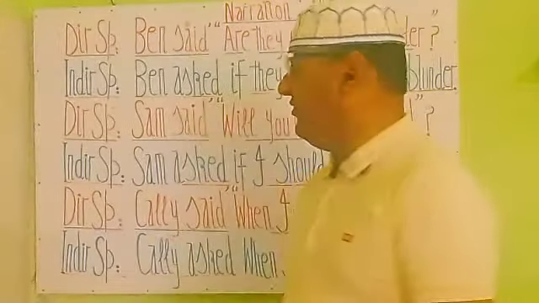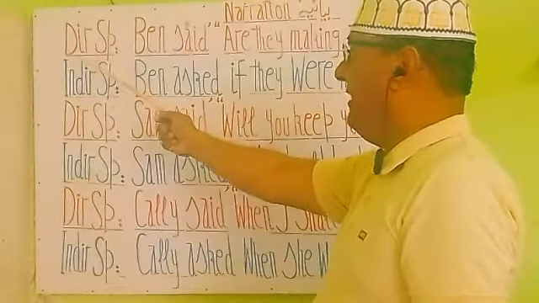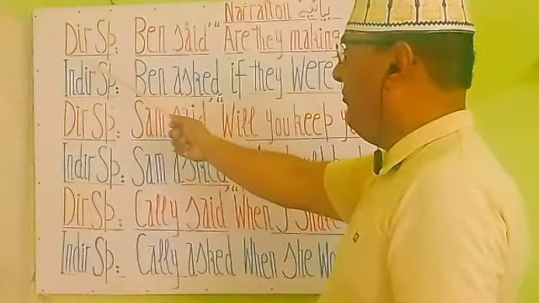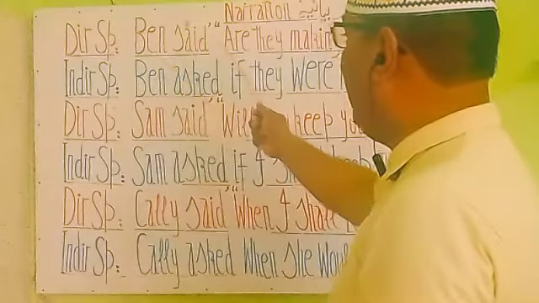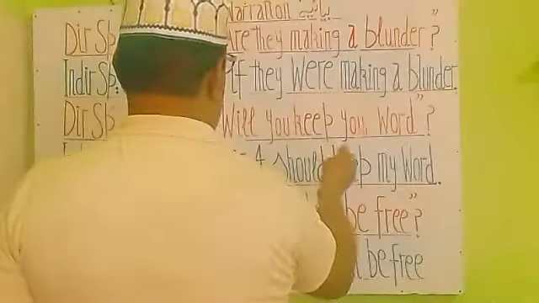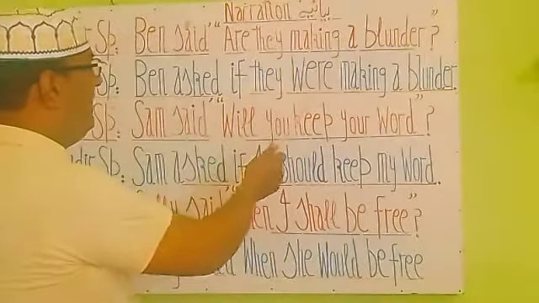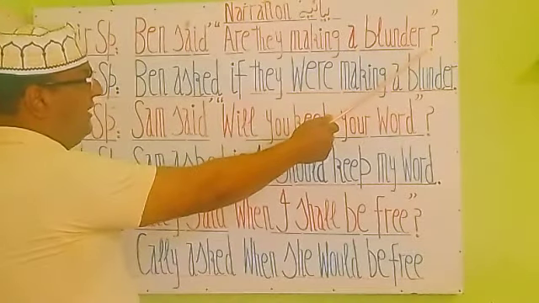First you see here we have a direct speech, direct communication. Ben said, inverted commas start, "Are they making a blunder?" Commas close and interrogative sign.